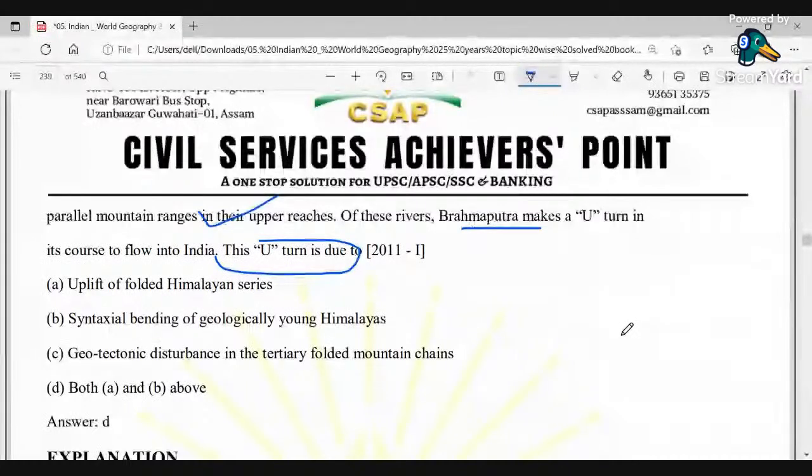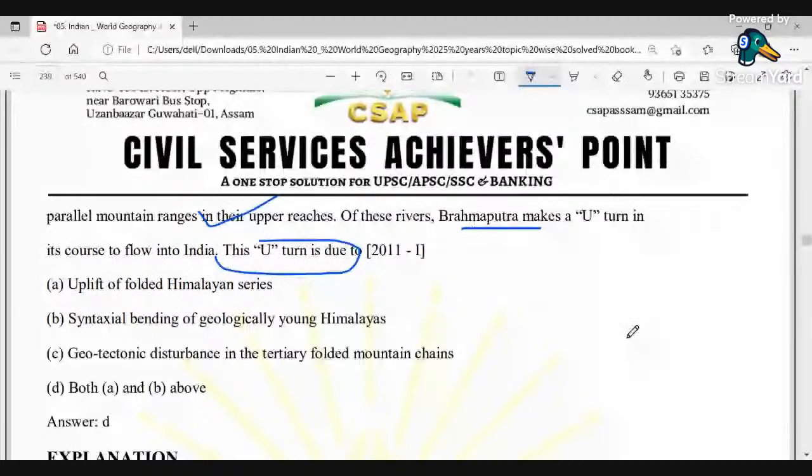Also, we could see the syntaxial bending of the geologically young Himalayas. In these regions, a curve is created, which is known as Namcha Barwa. So the syntaxial band is a very important area through which the river sharply bends towards the south at areas like Namcha Barwa. This syntaxial band is a great bend that occurs at regions which make the river flow southwards. Okay, so both options A and B are correct.